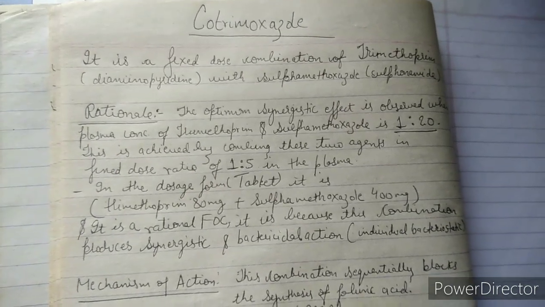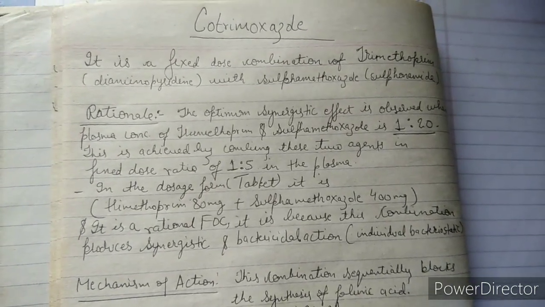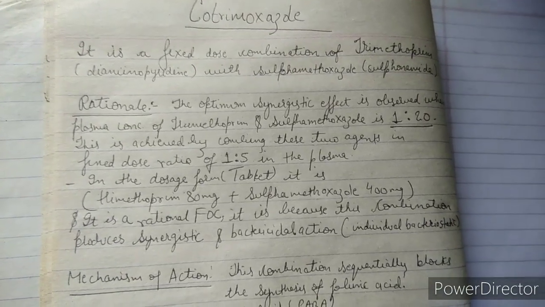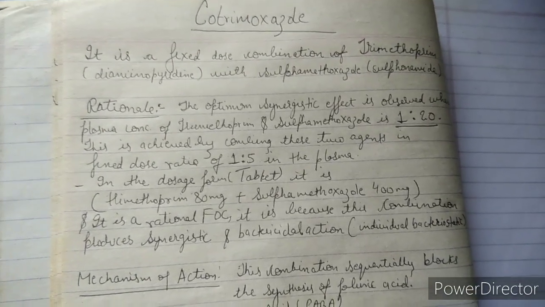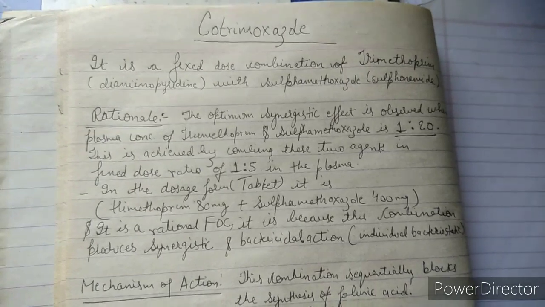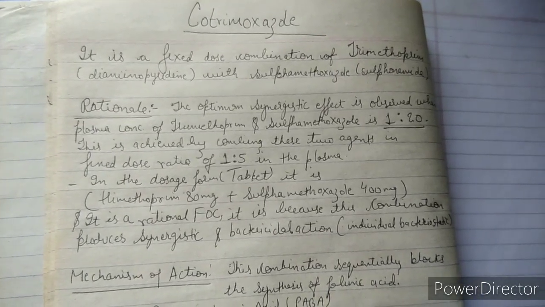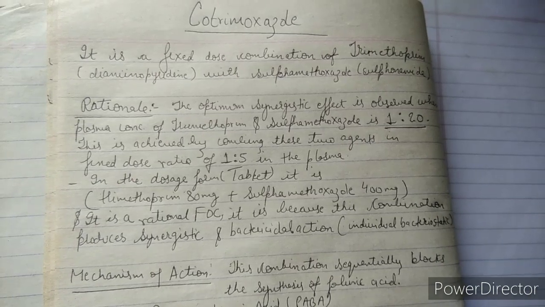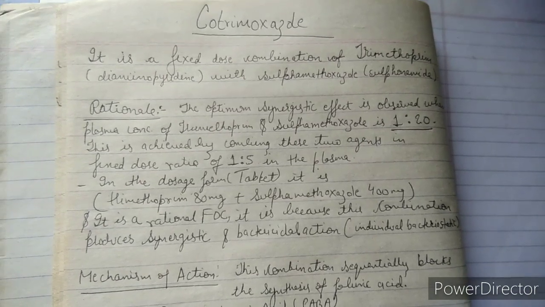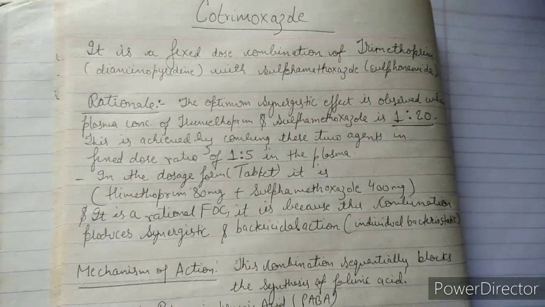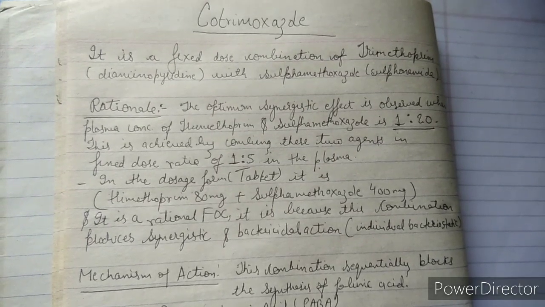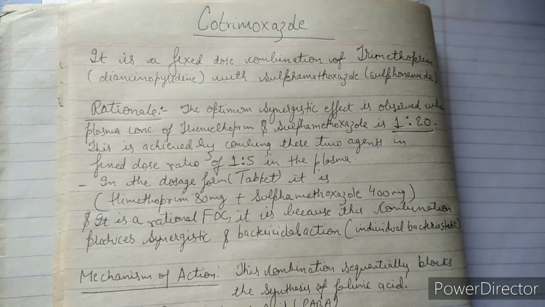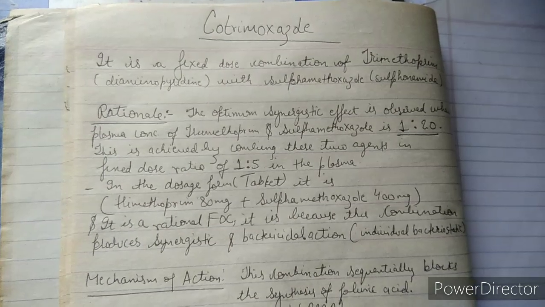So what do we understand by cotrimoxazole? Basically it is an antimicrobial agent which is frequently used nowadays. So what is it? It is a fixed dose combination of trimethoprim, which is a diaminopyrimidine, with sulfamethoxazole, which is a sulfonamide. So basically in my previous lecture I have discussed the combination of drugs, and the advantages and disadvantages of the drugs.